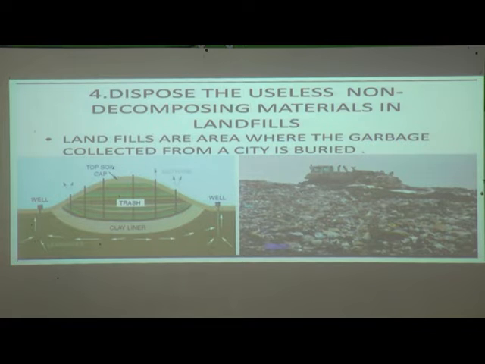So this is a picture of a landfill, an image given here showing how exactly a landfill is structured. Okay, so see, this is a landfill picture. What is meant by landfills? Landfills are areas where the garbage collected from a city is buried.